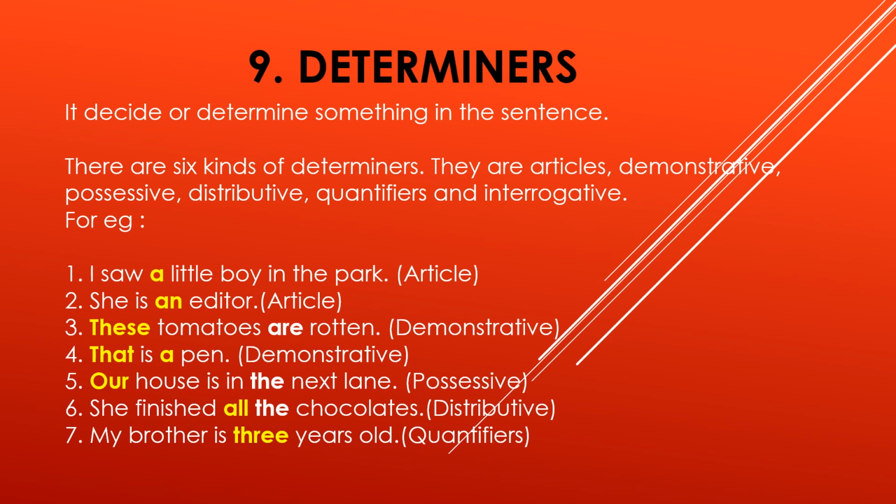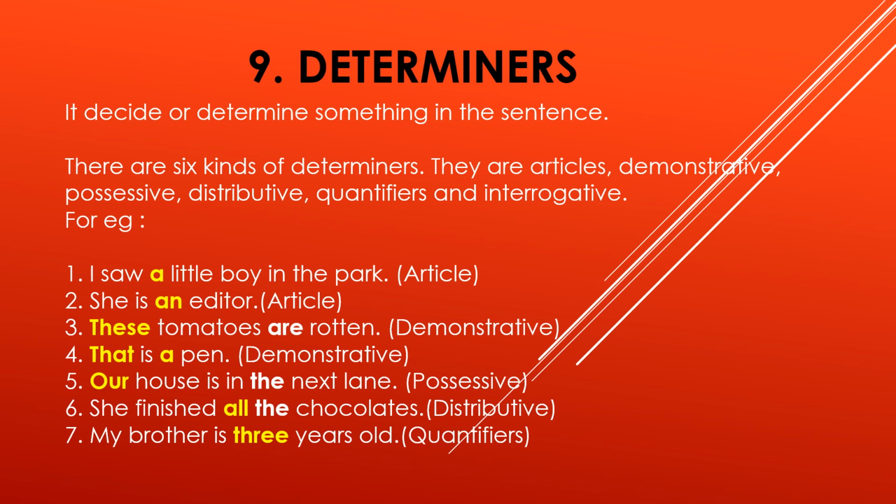But which kind? Article. A means only one; there will not be any big or any other boy, only that little one. It makes it fixed. Determiner means to decide. Next: "She is an editor." This is also an article, an.